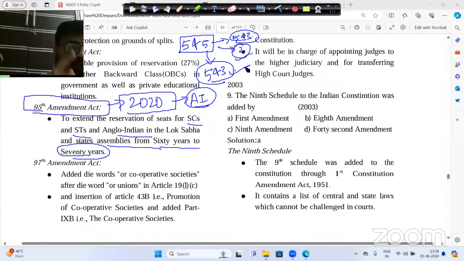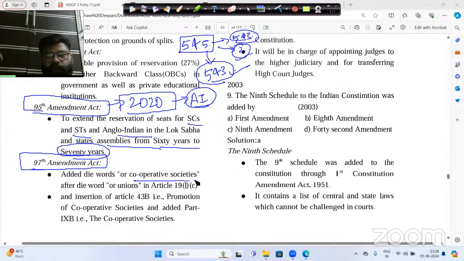That means the reservation of the two Anglo-Indians was removed in the year 2020. Fair enough. Now let us come to the 97th Constitution Amendment Act, and it basically tells you about the cooperative society or union under Article 19, Clause 1, Subclause C. Where was the inspiration taken from by the government of India? The inspiration was basically taken from the directive principle of state policy, that is Article number 43, Clause B.